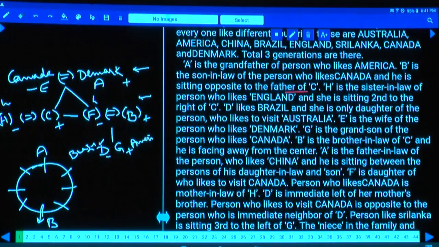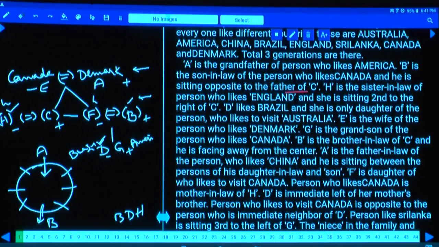Now tell me whether A is facing the center or away from the center? Facing. Why? Because three persons are away. Who are those three? D, H and B are away from the center. And this A is facing towards the center. Now B, D and H are the persons who are away from the center.